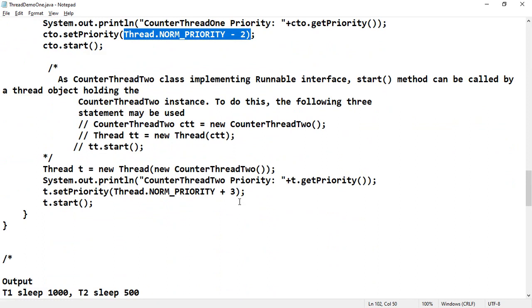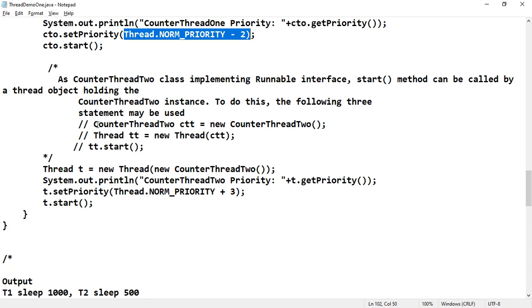Now observe that thread 2 and thread 3 both have equal sleeping times. Two threads have the higher, equal priority, and one thread has the lower priority, but all the threads have equal sleeping time. Then what could be the output? Whether T1, T2, T3 will be printed, then T1, T2, T3 again like that, or any other zigzag manner you will get. These statements must be written in the code, and this is your exercise to do.